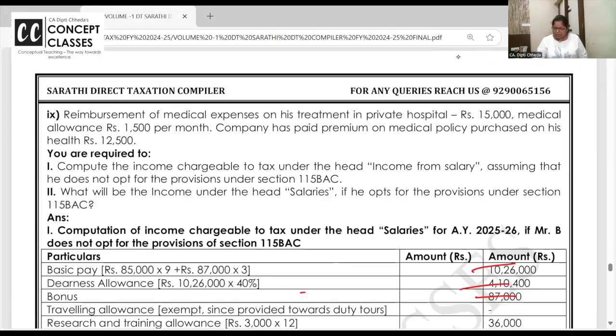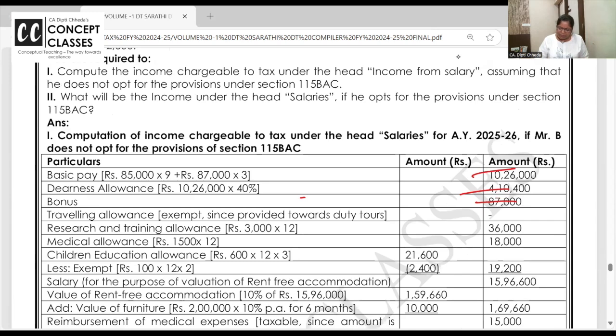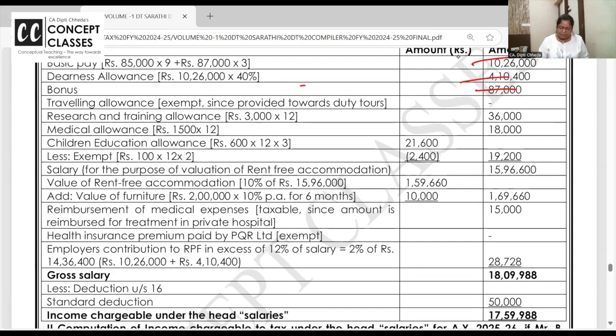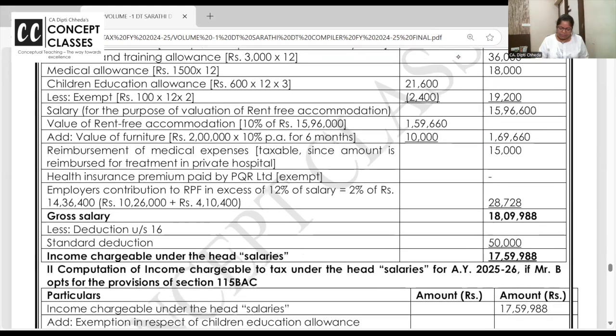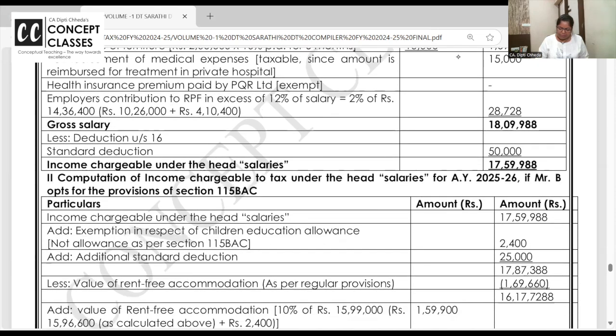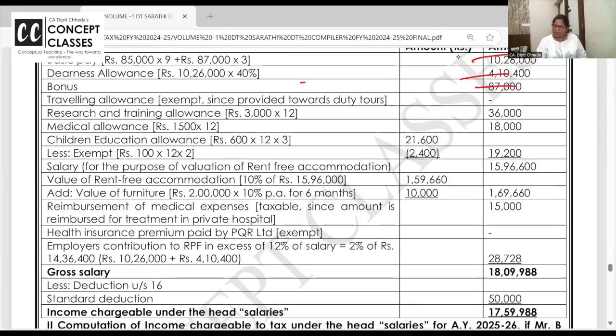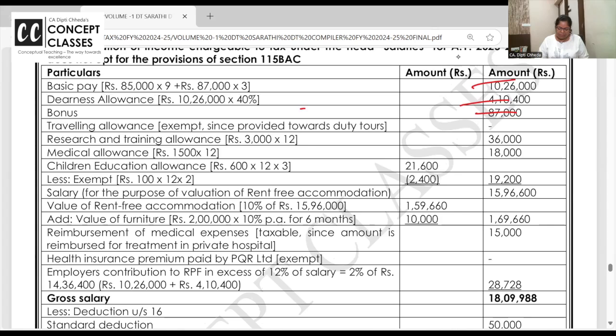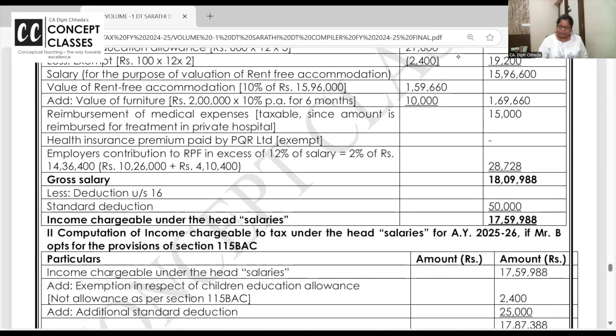So though they have contributed 14%, employer's contribution is in excess. 12% तक तो exempt है, but ये 14% है.